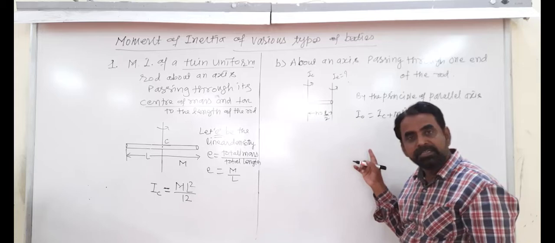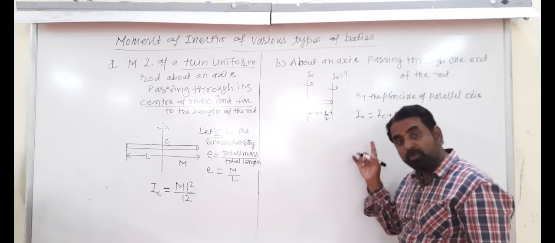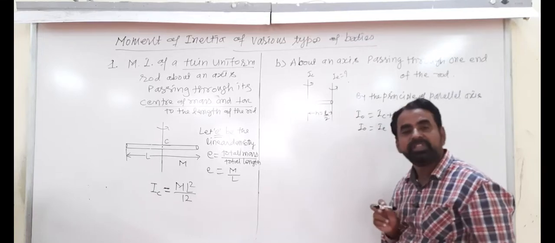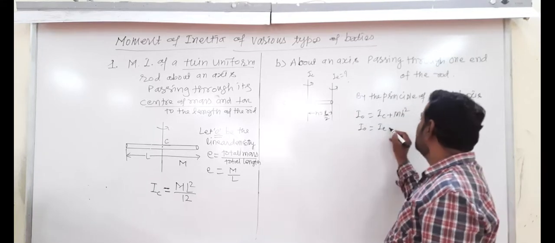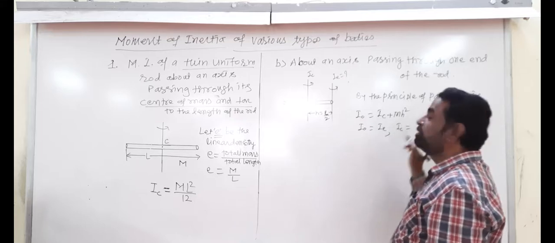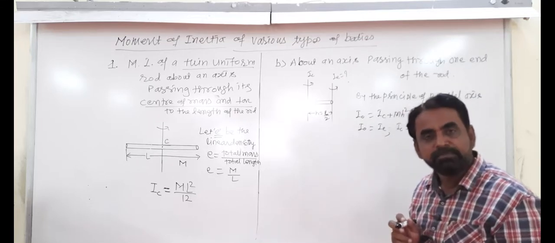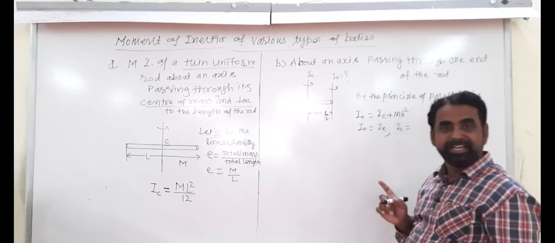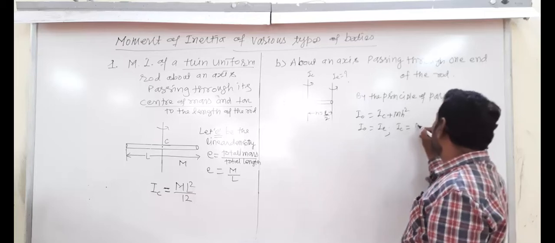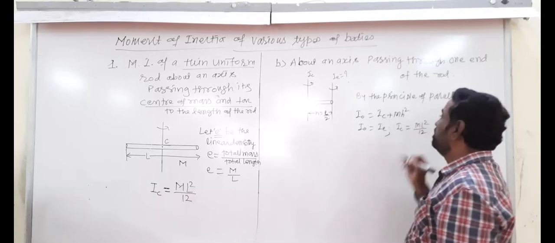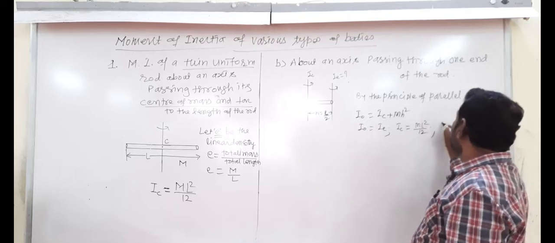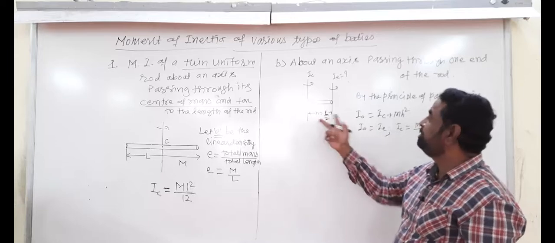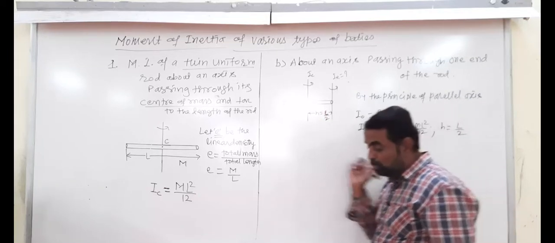Now in this principle of parallel axis, what do we put here? IO is equal to IE, and IC is the moment of inertia about an axis passing through its center. Already we have ml square by 12. And H, the distance between the two parallel axes, is equal to L by 2.